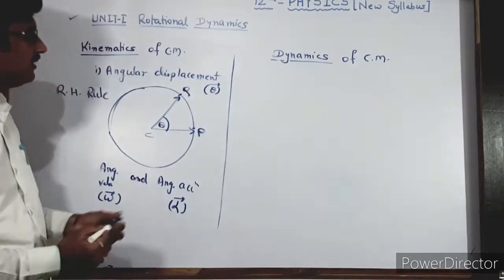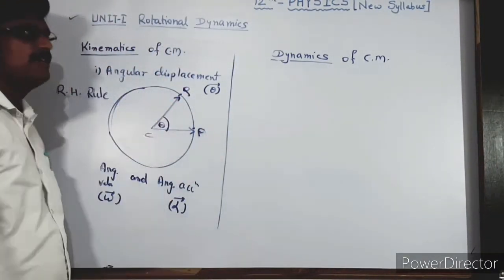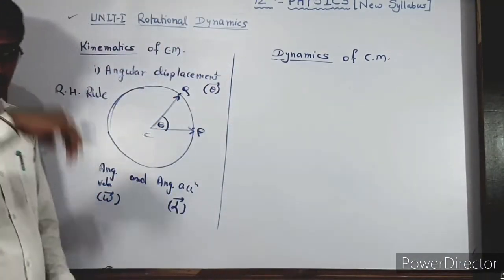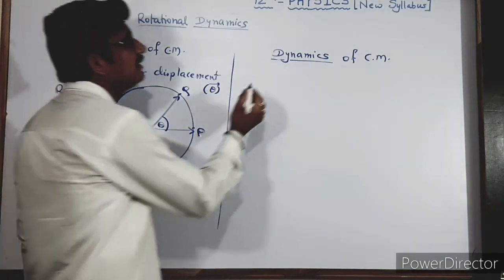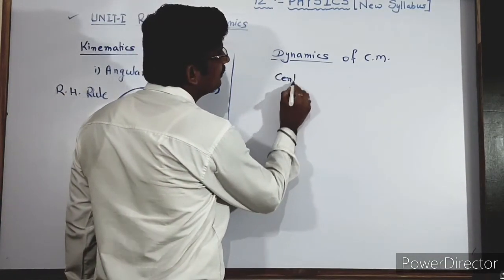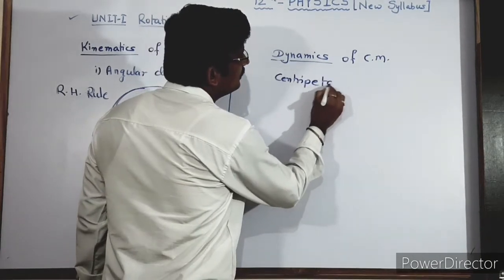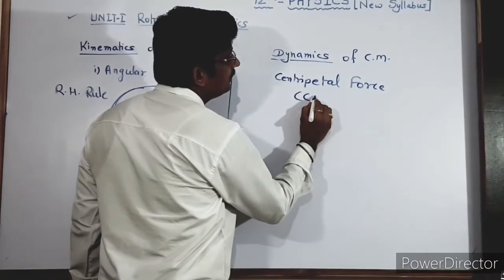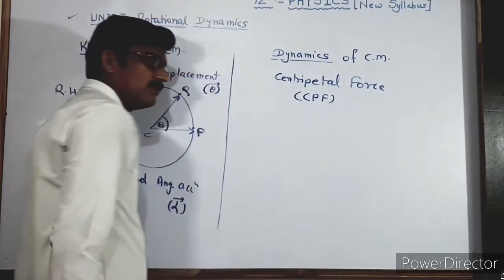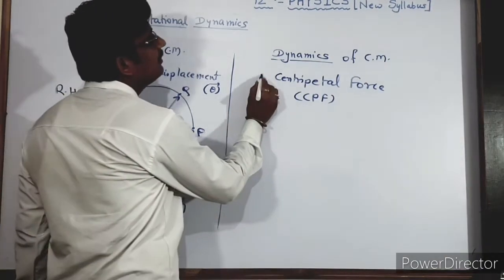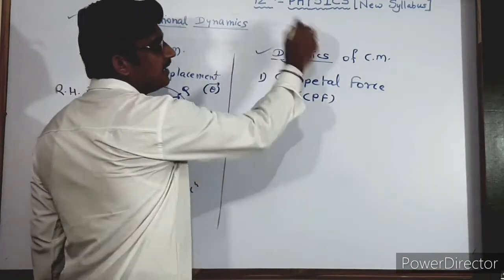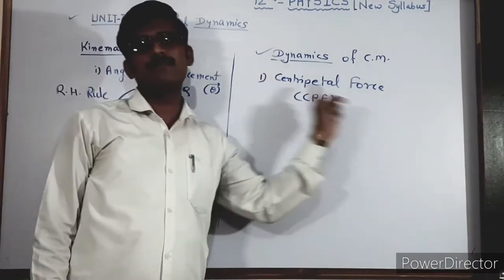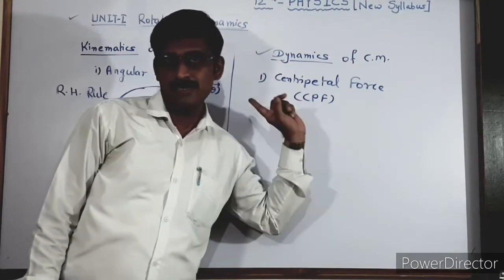We know that when circular motion is performed by any particle, the force applied, as we studied last year, is the centripetal force, or CPF. What is that centripetal force? Here in dynamics, forces are studied, or the cause of the motion is studied. The cause is the force applied, and the type of force is the centripetal force.